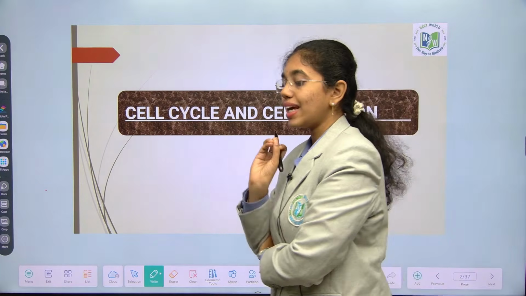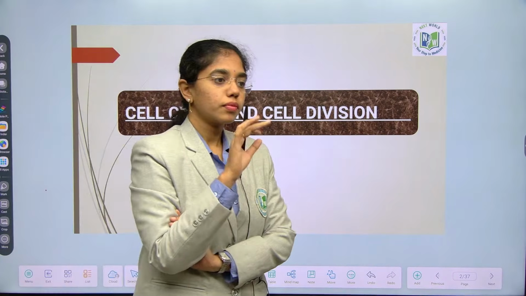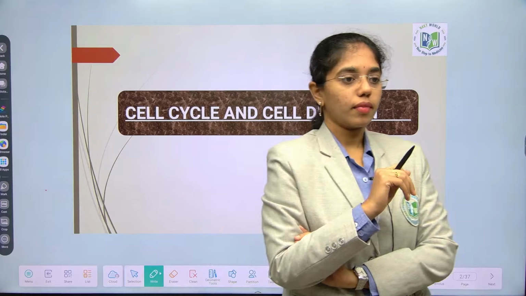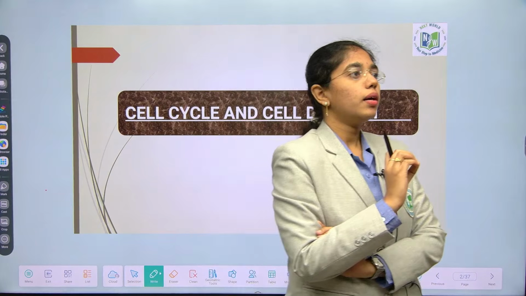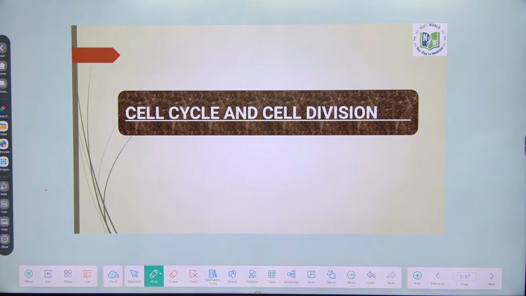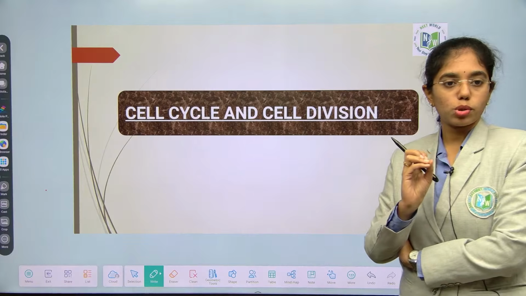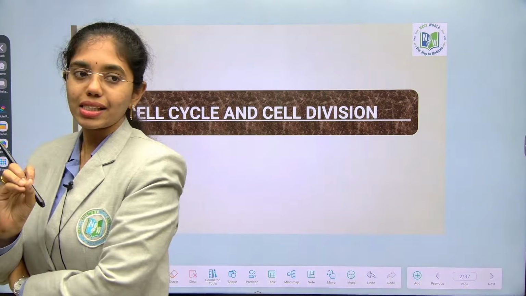You are clear with cell theory. Tell me, what are the exceptions of the cell theory? Good. And then give me an idea on how many types glycocalyx is composed of? One is capsule, second is slime layer.